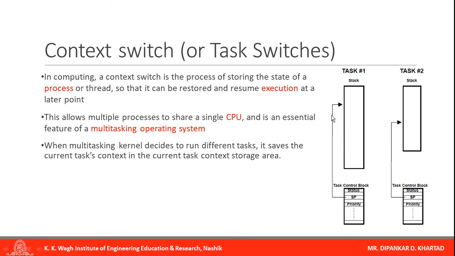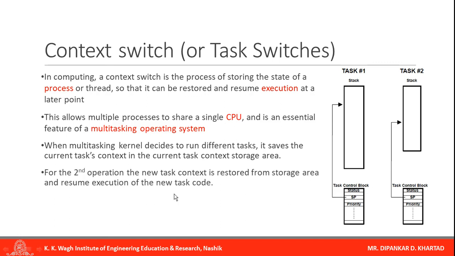Let us assume the task 1 program counter is saved to the current task context area, and for the second operation the new task context is restored from its storage area and resumes execution of the new task code.